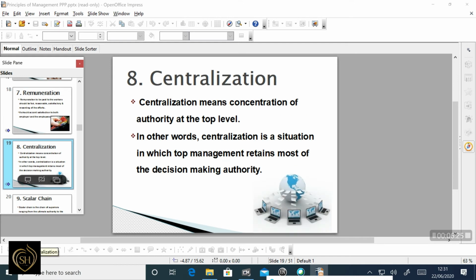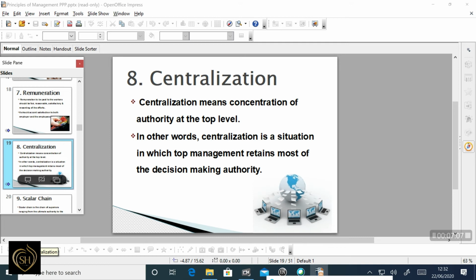Next, centralization means concentration of authority at the higher level of the organization, and decentralization refers to the delegation of authority to the lower levels. Everything that increases the subordinates' role in the process of decision making is decentralization, and everything which reduces it is centralization. There must be an adequate balance of centralization and decentralization in a firm. Concentration of authority at the top level is suitable for top management to retain most of the decision making.